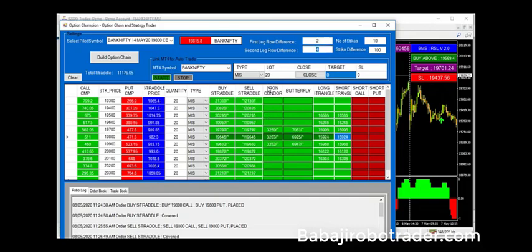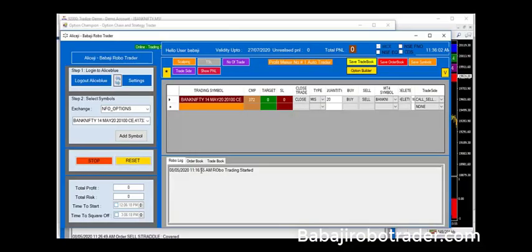Second leg, that is for the iron condors and for the butterflies. The first leg for the strangle, we are giving the first leg. So when we automate with one, whenever we are getting the buy signal, it will take the two strike price away buy. Whenever we are getting a sell signal, it will square off the call option and that will take the put option automatically. In case if we give the target and stop loss, it will square off at the target and stop loss.